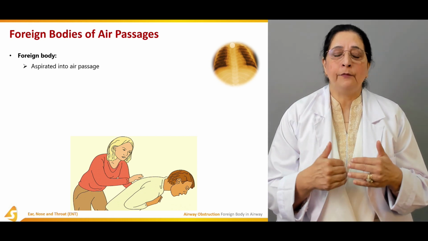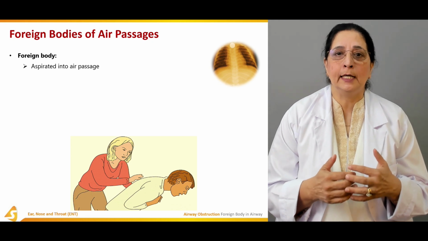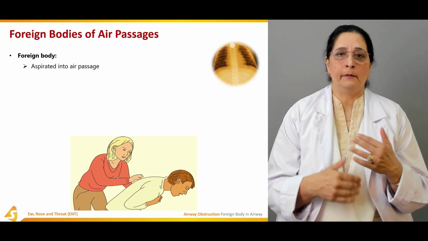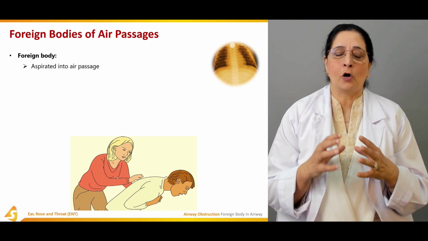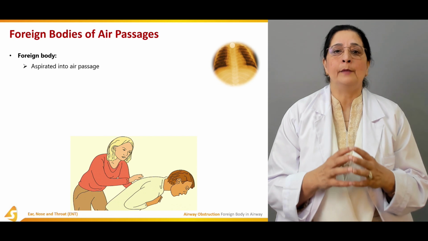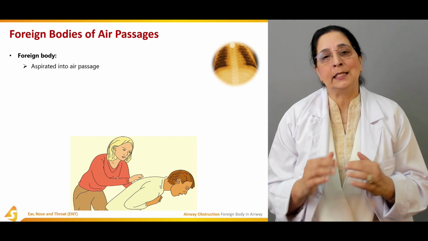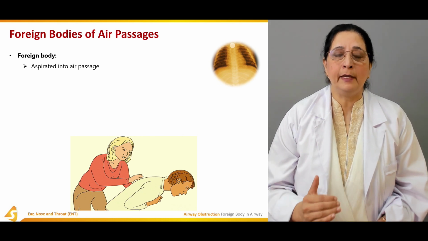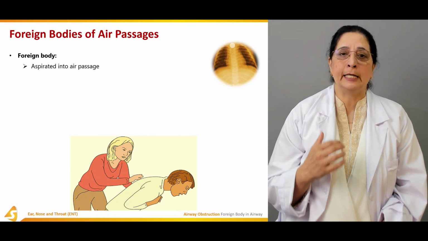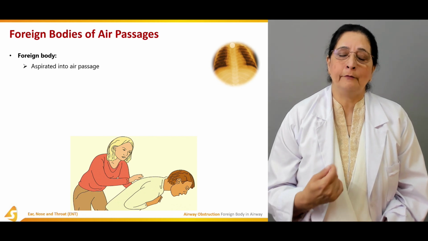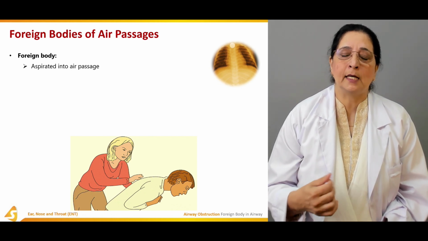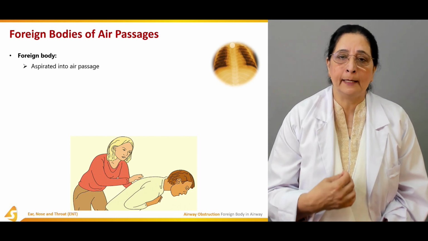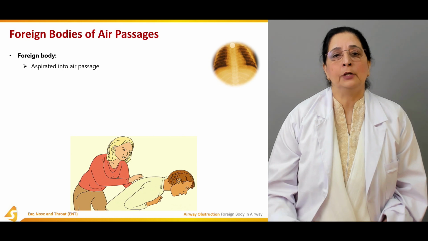So once the foreign body is aspirated in the airway passages, it can cause obstruction in the airway passage depending on the size and the location of the foreign body. So it's very, very important that we should pay attention, especially in children when they are playing with small stuff, small toys, that they can inhale them or they can put them in the mouth and choke on them.